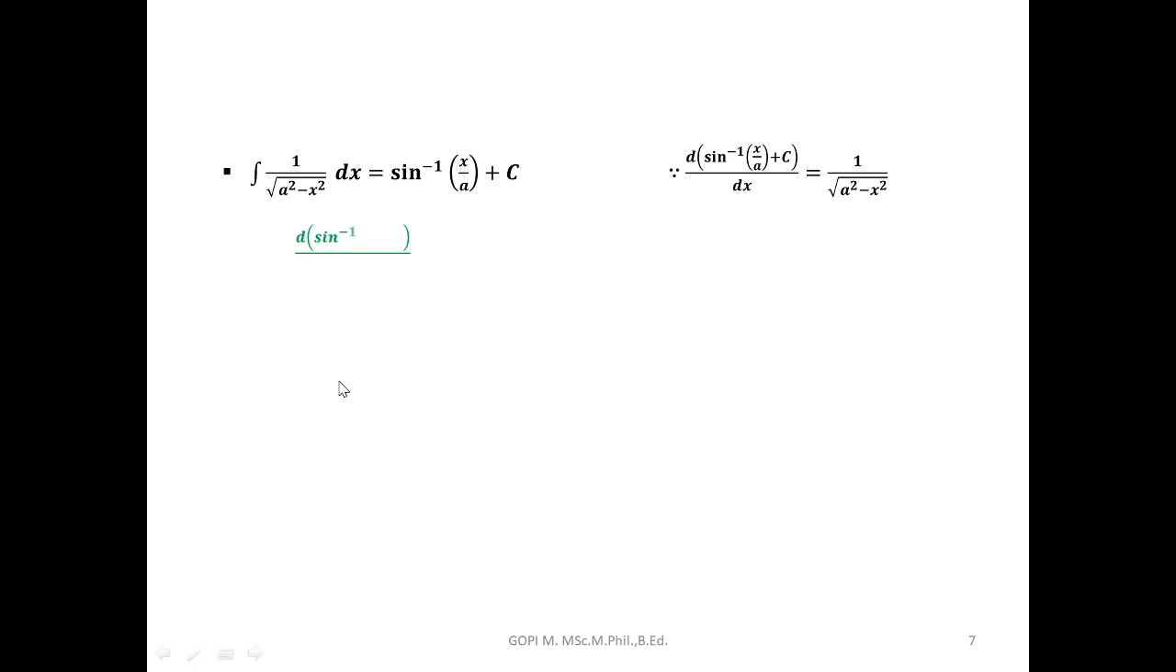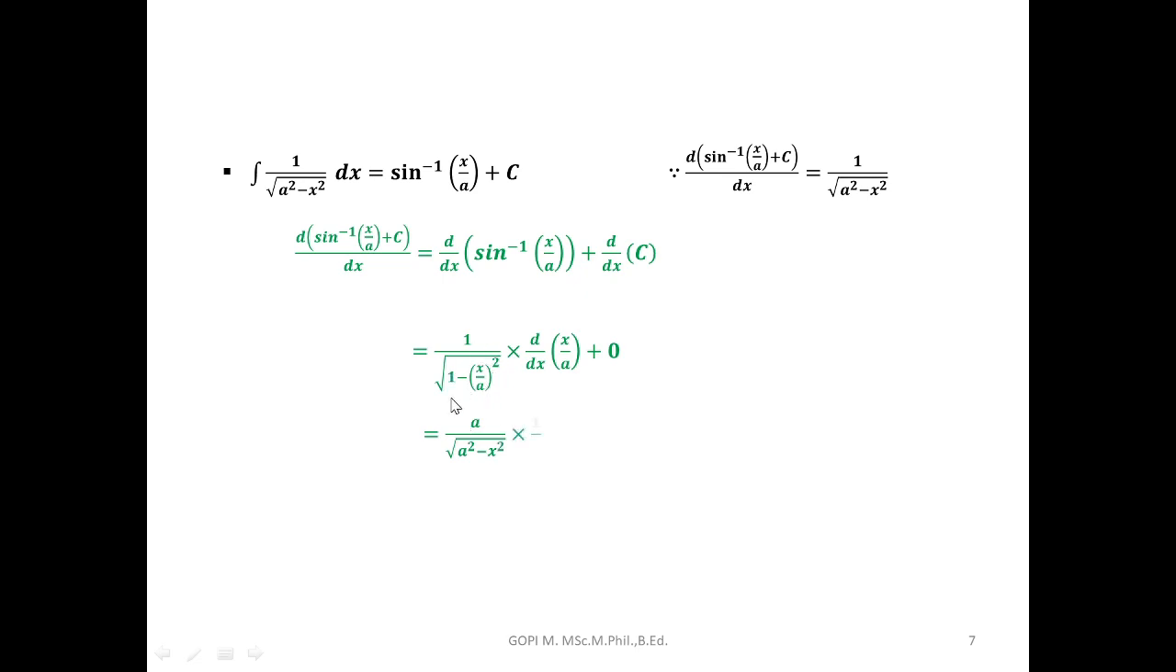See the proof. Differentiation of sin inverse of x by a plus c with respect to x is term-wise differentiation. First we'll differentiate sin inverse of x by a, and then we'll differentiate constant c. Differentiation of sin inverse of something is 1 by root of 1 minus something square into differentiation of that something. Something is x by a, plus differentiation of constant is 0. Taking LCM, we'll get a by root of a square minus x square. Differentiation of x by a is 1 by a, cancel. So 1 by root of a square minus x square. So this is the proof.